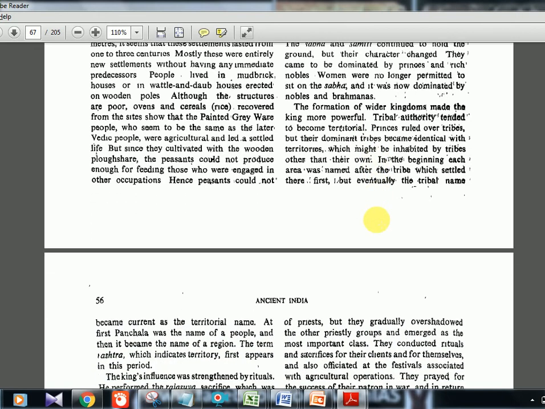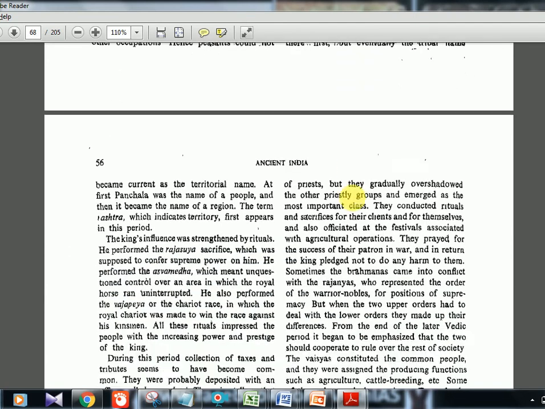Now the formation of wider kingdoms made the king more powerful. The tribal authority tended to become territorial. So now it is more territorial. Earlier, wealth was measured in cows: more cows meant more wealth. But now it is more territory and more land. And then the term Rashtra. We saw Nagara on the last page, which was urban life. Now Rashtra, that is kingdom. These terms come up for the first time in this phase. Later Vedic time is the time when Rashtra is used for the first time.